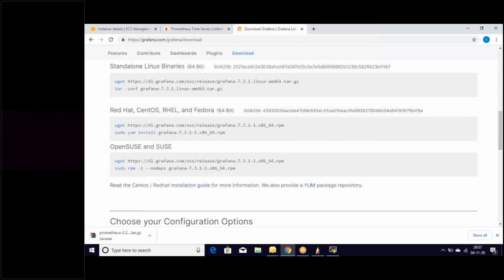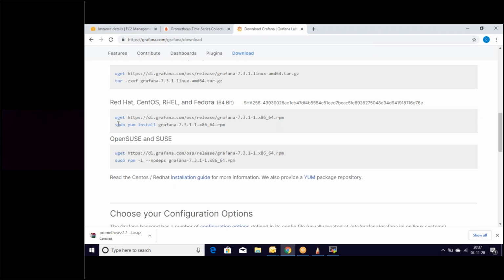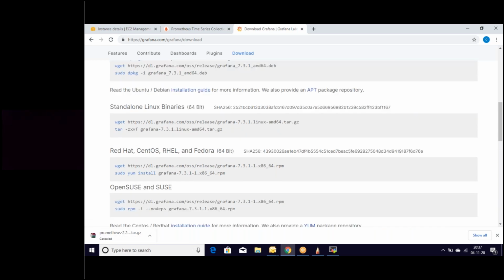We have installed on a Linux machine. This is the one which we are configuring. Let's get that URL. I think this one is the one which we have used. This one we have used.